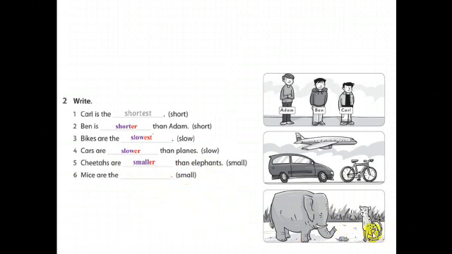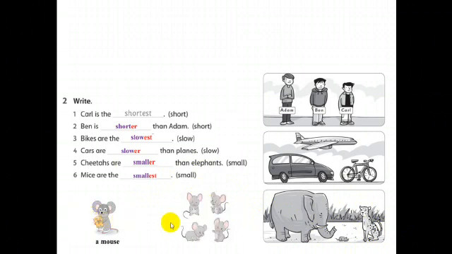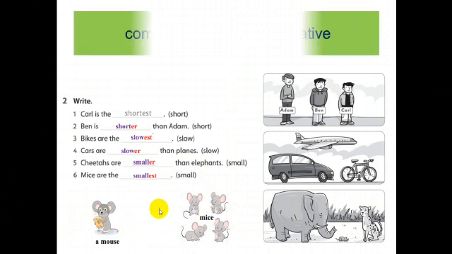Here we have the superlative form. Mice are the smallest among these animals. Superlative. Yes. So here we have one mouse. A mouse. Here we have a lot of mice. Yes, mice. The plural of a mouse, mice.